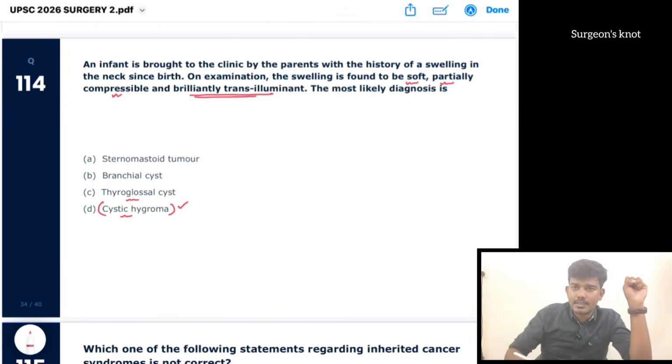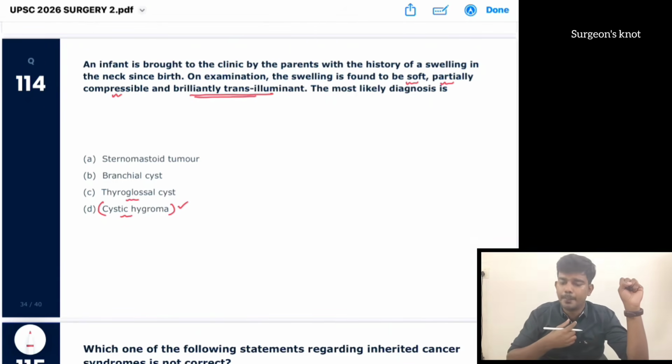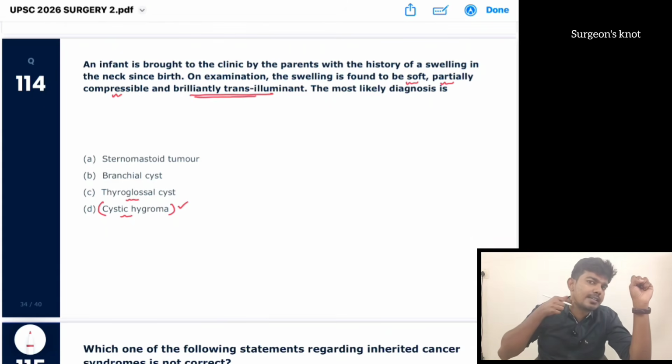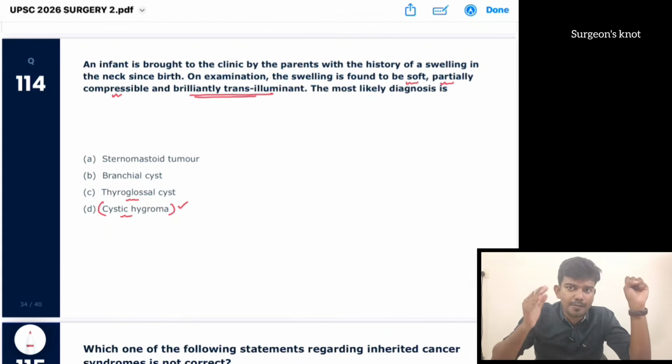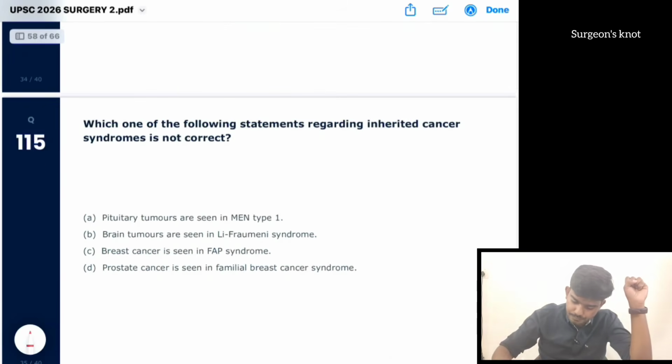Whereas thyroglossal cyst is the central cystic swelling. Branchial cyst is a lateral swelling. Where is it? The upper 1/3 middle 1/3 of the anterior border of sternocleidomastoid will have the branchial cyst. Whereas branchial fistula is seen in the middle 1/3 and lower 1/3 of the anterior border of sternocleidomastoid muscle.